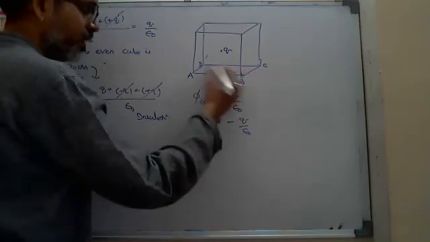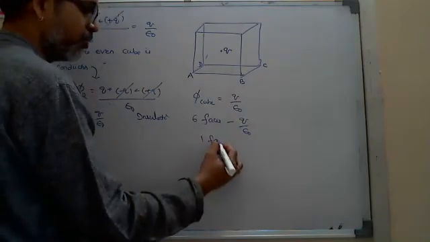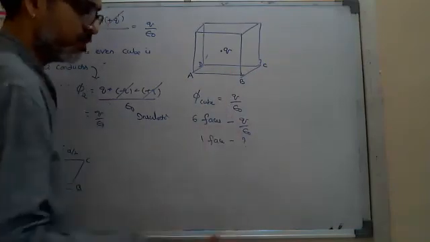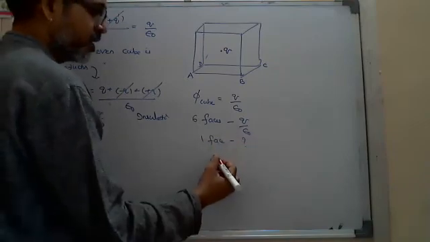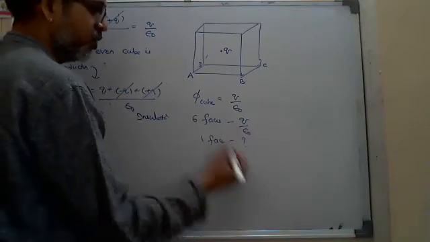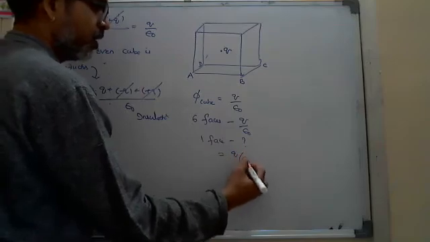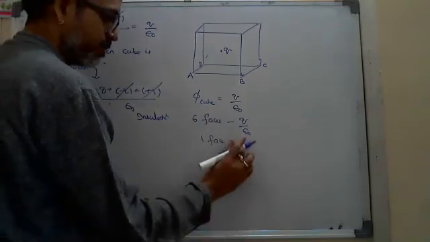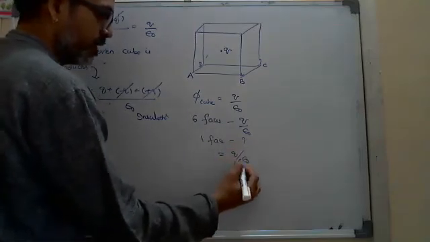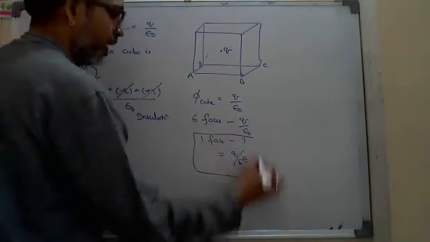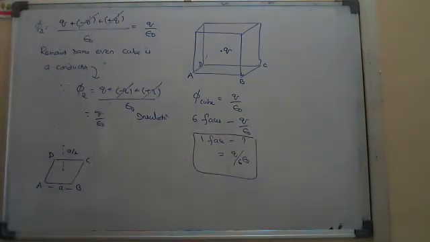Through the one face ABCD, what will be the flux? Simple. Through one face, the flux is equal to 1 into Q by epsilon naught divided by 6. Means you are getting Q by 6 epsilon naught through one face. Okay, that is also simple, Nana.